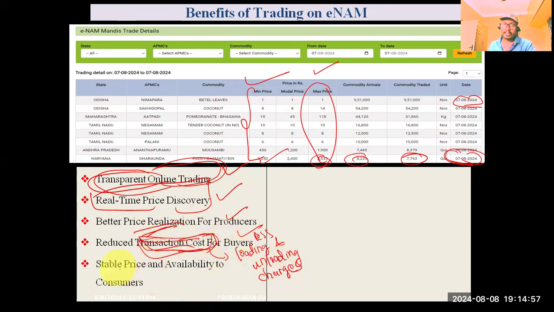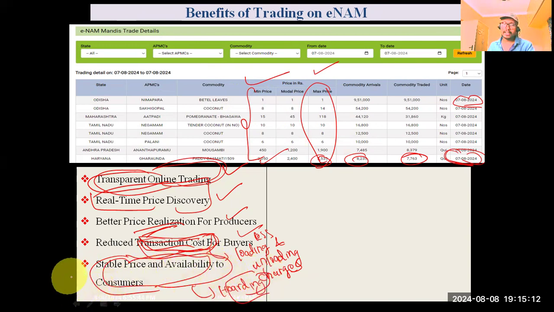The fifth point was stable price and availability to the consumer. There was no or less possibility of market malpractices like hoarding. Because of this, the availability to the consumer was stable and the price was also stable.